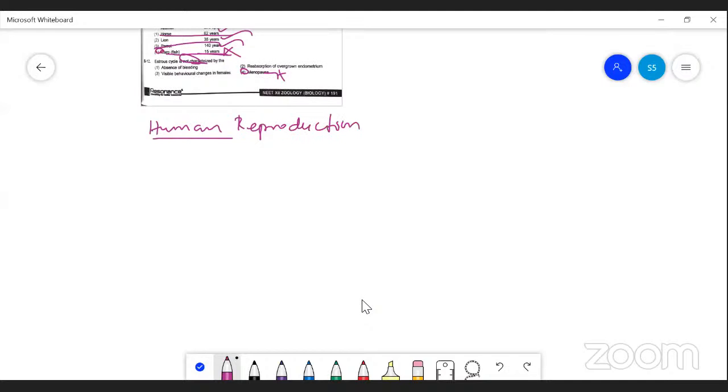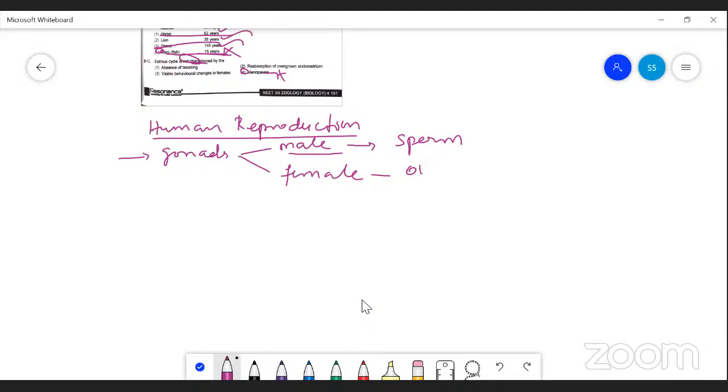So in humans, the male and female organisms produce gametes in the gonads. The male organism produces the male gamete called sperm, and the female produces the female gamete called ovum or egg. This egg and sperm fuse together to form